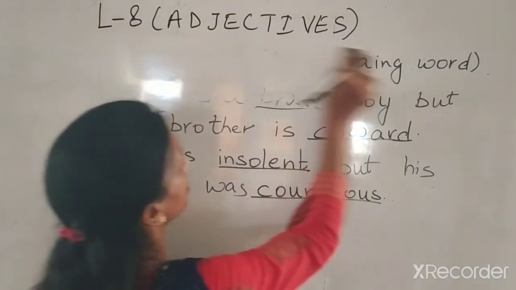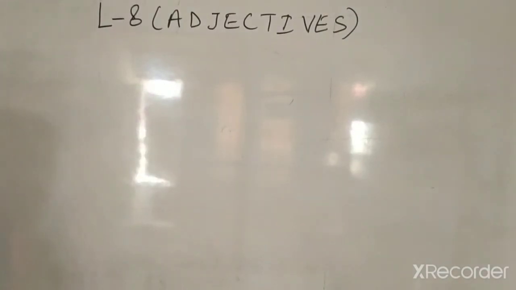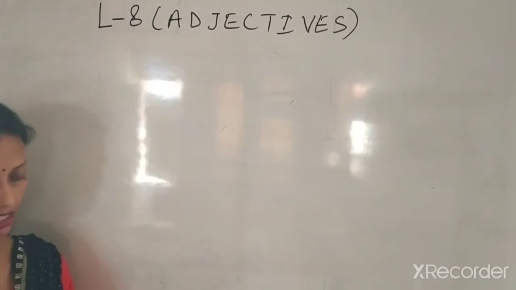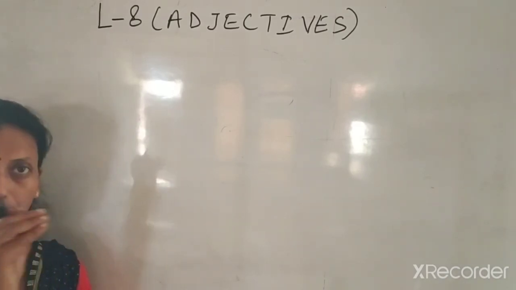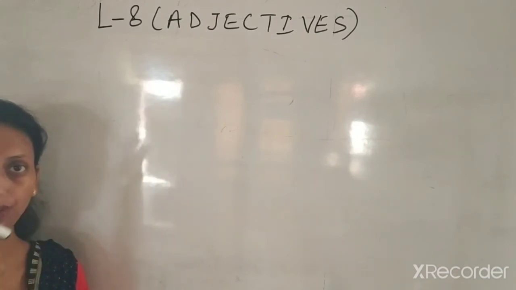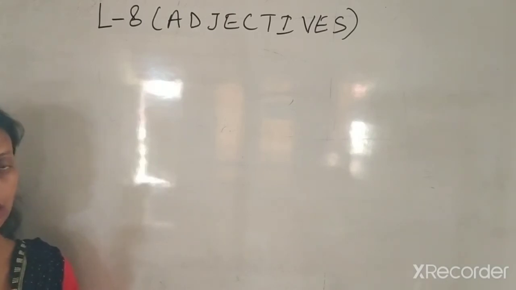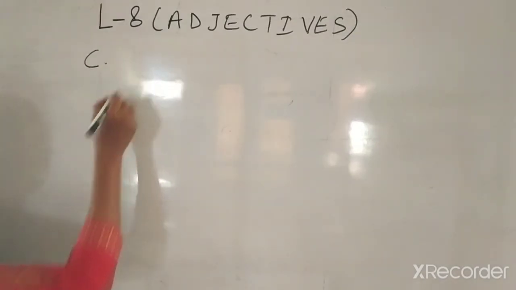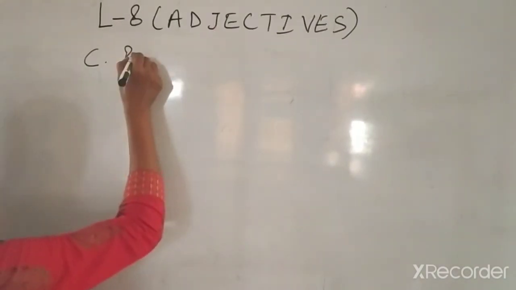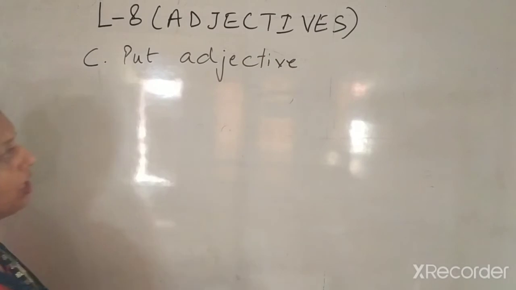Let's move to exercise C. What is exercise C telling you about? Exercise C is saying that as an adjective can replace many words in a sentence, use the adjectives in the box. In the box there are certain adjectives given to you and there are certain words given. Now in place of these words, you have to define those words in adjective format. Let's take one example, the one which is done for you. Yes, we have to put adjectives in place of the words which are given.